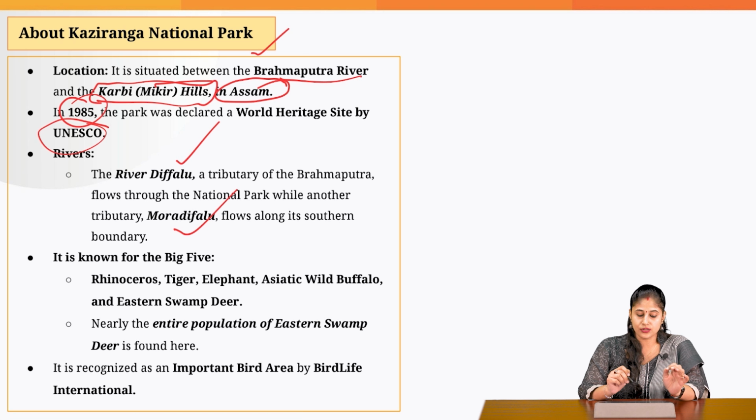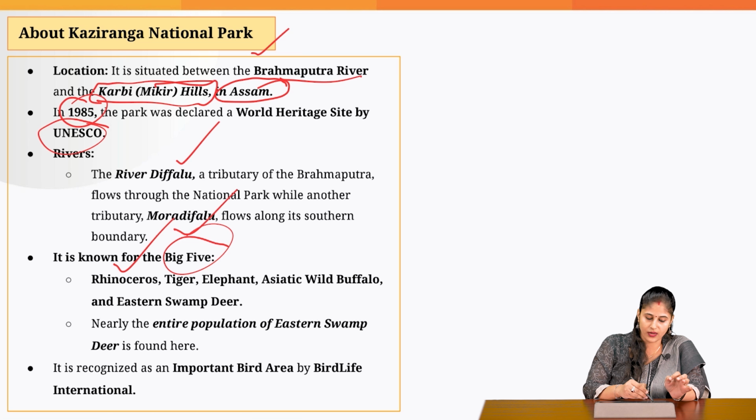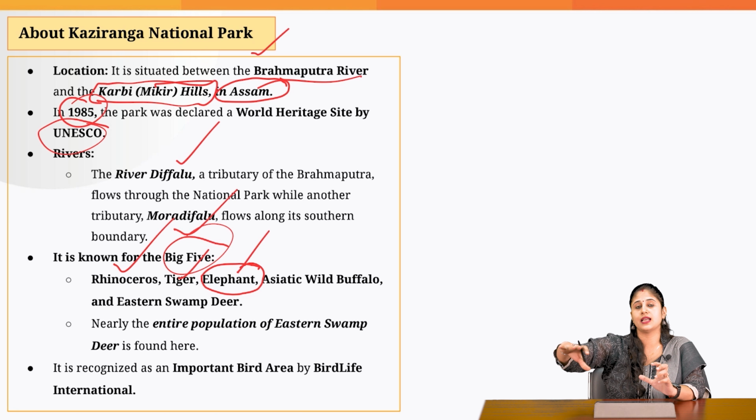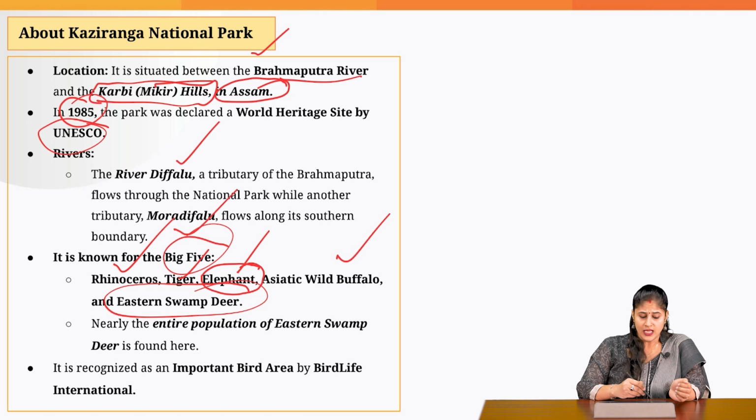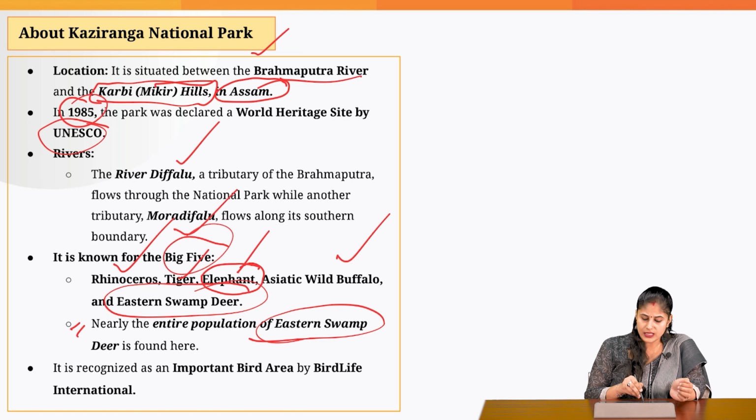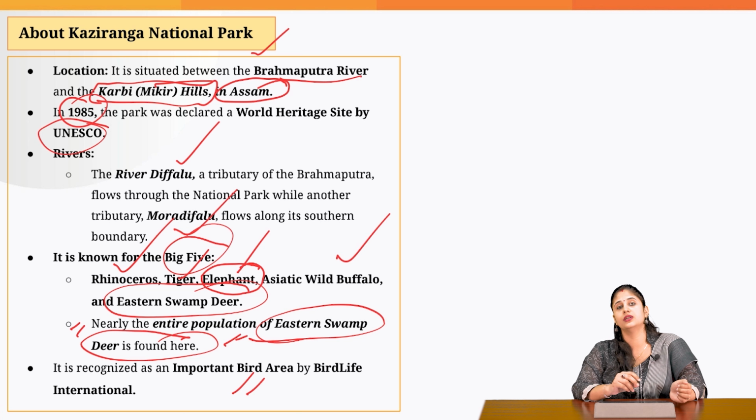This national park is known for the big five, that is the one-horned rhinoceros, the majority of whose population is found in this national park; the Royal Bengal tiger; the elephant, as we discussed, since the Karbi Anglong Hills function as an important elephant corridor; then the Asiatic wild buffalo and the eastern swamp deer. The entire population of eastern swamp deer is found here. It is also an important bird area.